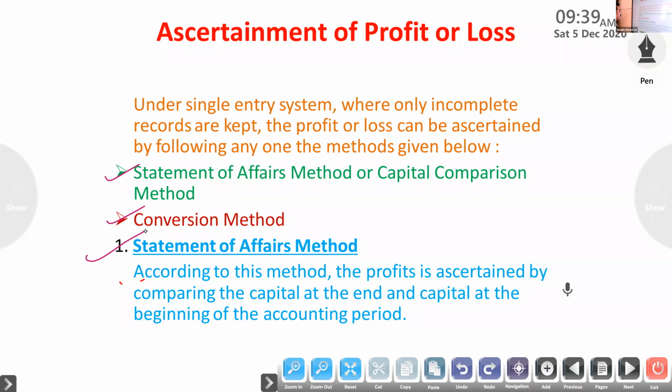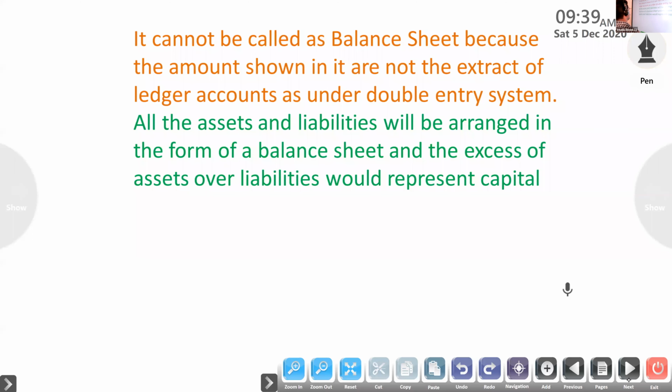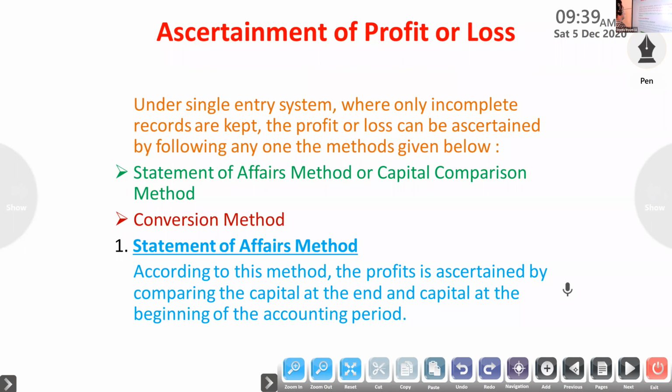So what do you mean by statement of affairs? It is a statement setting out the assets and liabilities of a business as on a given date. That is called statement of affairs. It is a statement like a balance sheet, but it is not exactly a balance sheet. That I will tell you why. It is a statement showing the assets and liabilities on a given date.